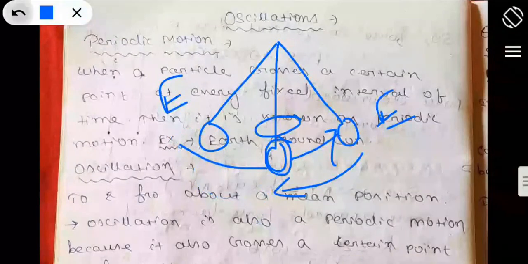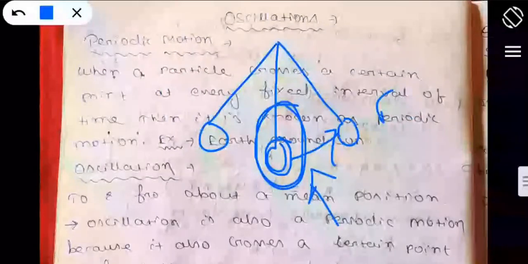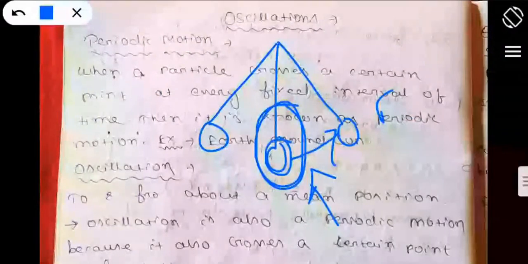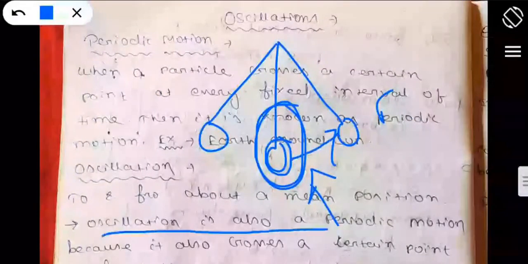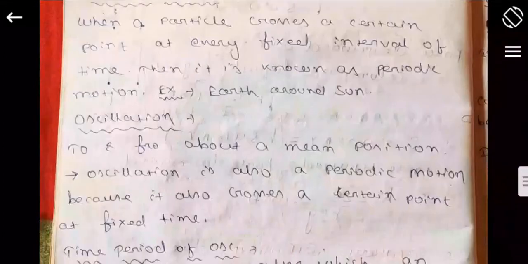So you can say the pendulum is crossing the mean position at a fixed interval of time. That is the definition of periodic motion. So you can say oscillation is also a periodic motion because it crosses a certain point at a fixed interval of time. So these are the basics regarding your oscillation.